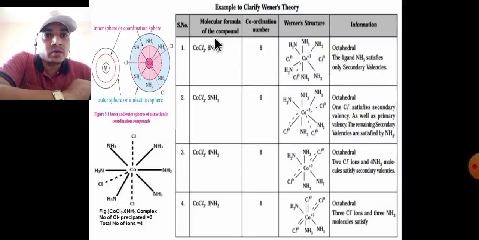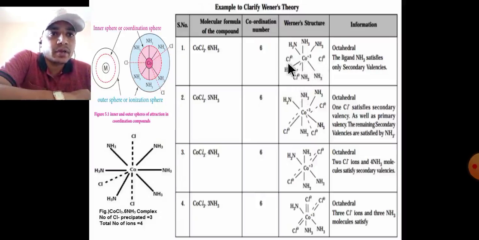The 6 ammonia molecules in the inner sphere, the coordination sphere, show the secondary valency only, and the remaining 3 Cl, shown by dotted lines, are ionizable ions with primary valency.